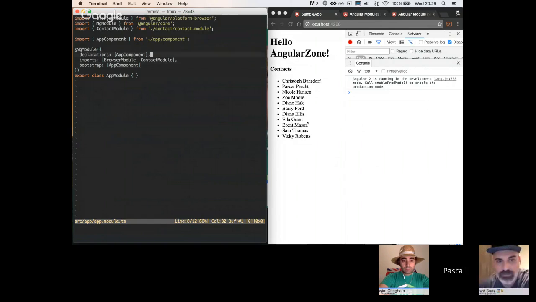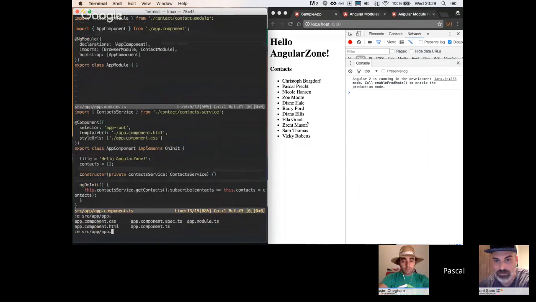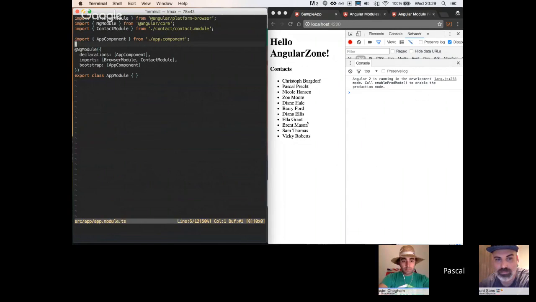So we import it here, and now if we take a look at our app component, and I'll open it up right here, app component TS, we'll see this one still fetches the contacts, and if we take a look at the template of the app component, we'll see that this one still just renders the contact list.